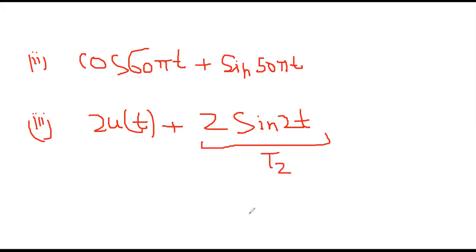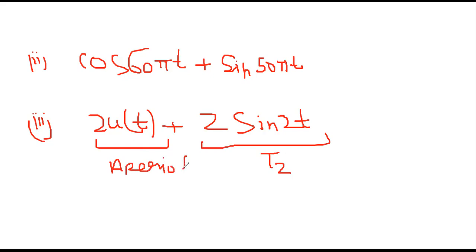But what about this signal? Everyone knows that this signal is a unit step signal, and the unit step signal is not periodic. It is aperiodic.